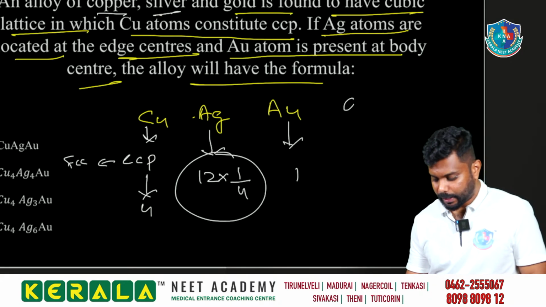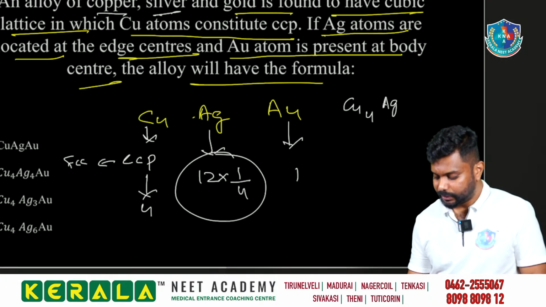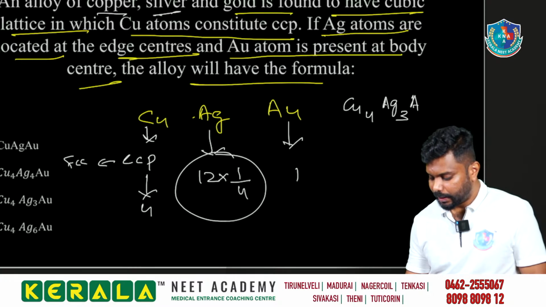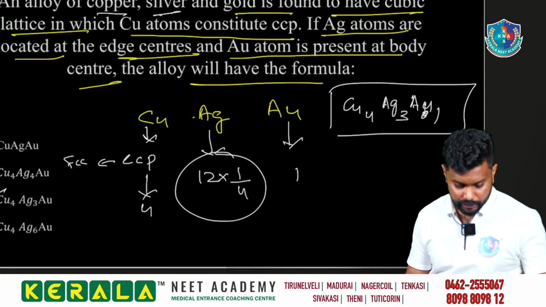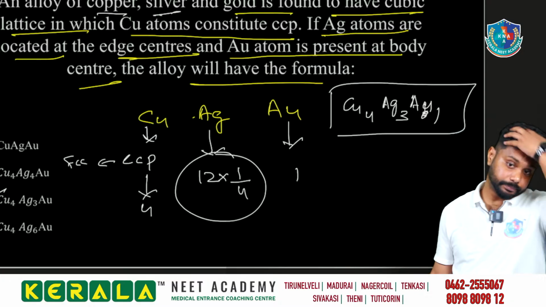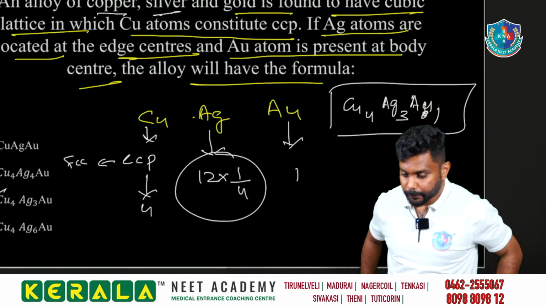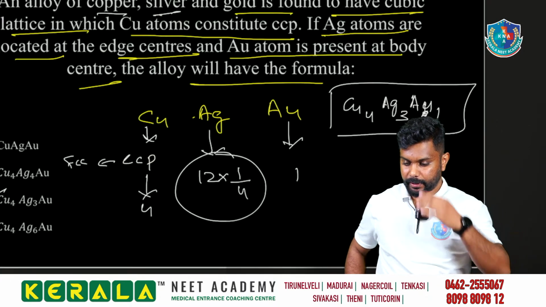So copper we are having 4, silver we are having 12 times 1/4, that is equal to 3, and Au we are having 1. So Cu4, Ag3 and Au1. Option C is our answer.